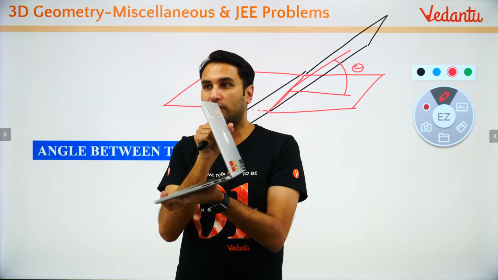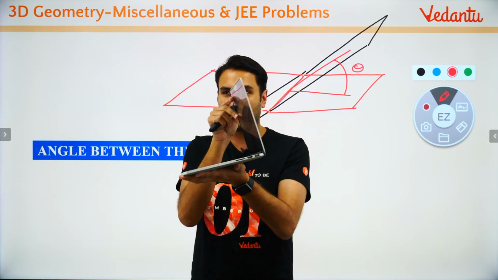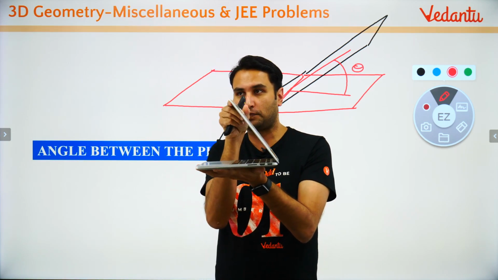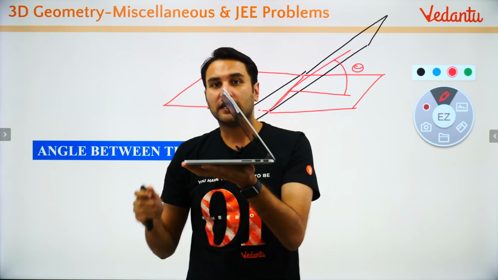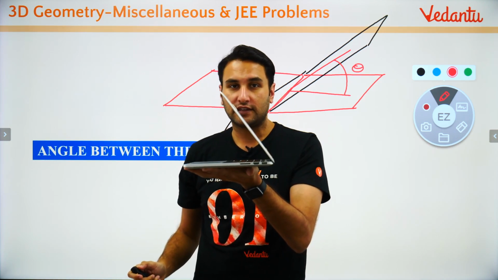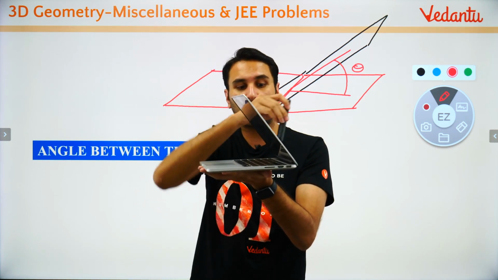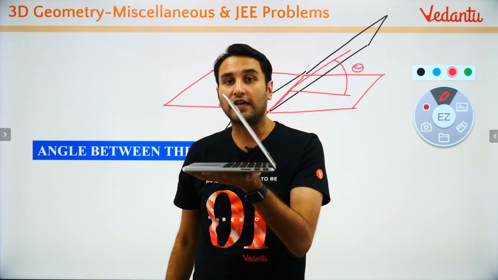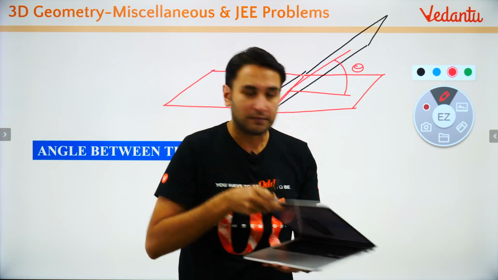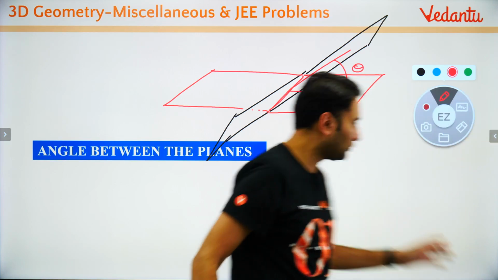We are talking about the angle between these two planes. Remember one thing: the angle between two planes is the same as the angle between their normals. Once you understand this concept, the problem is very simple.